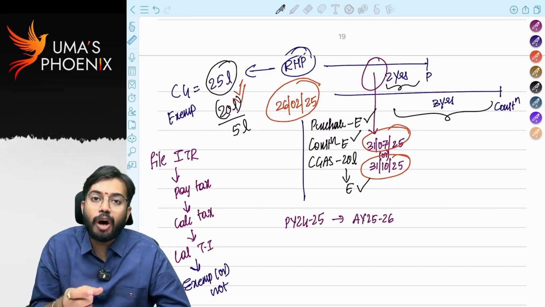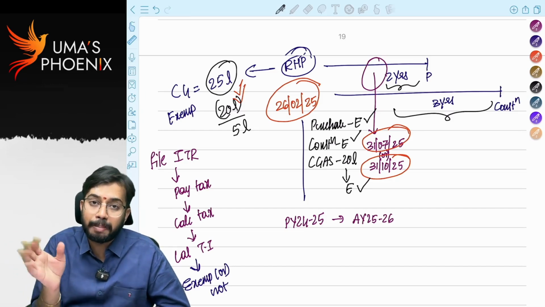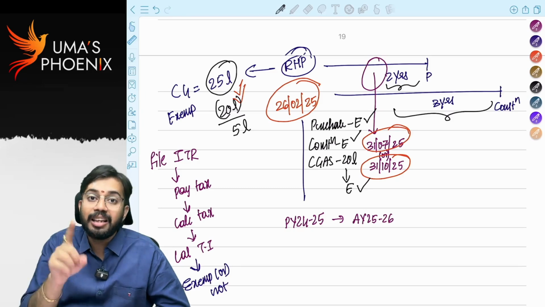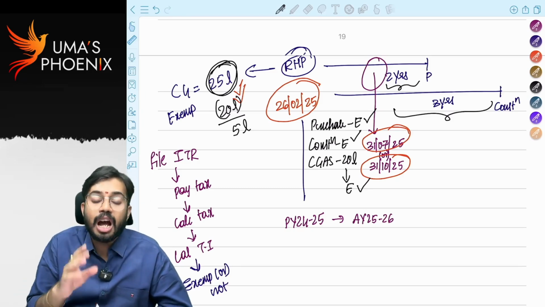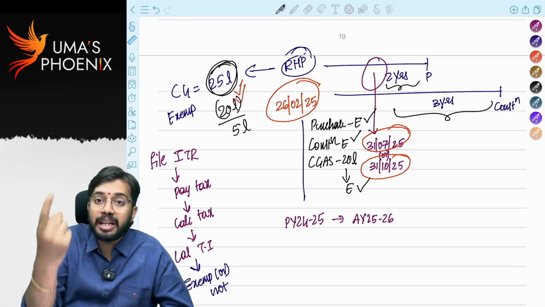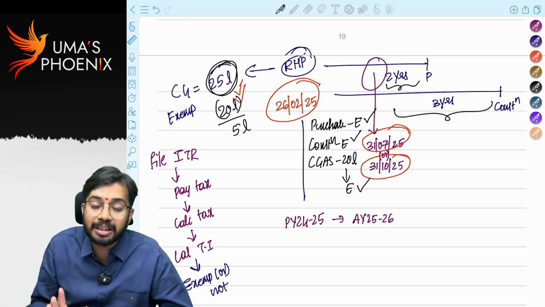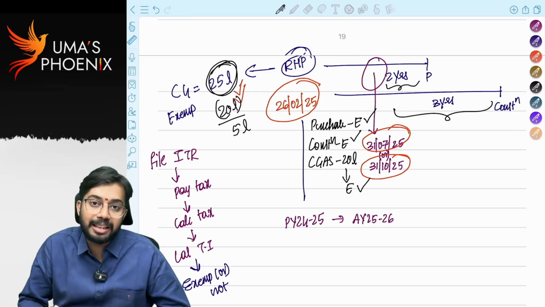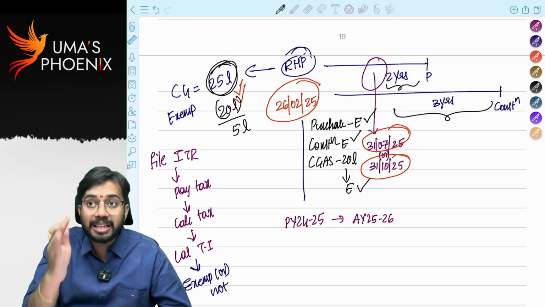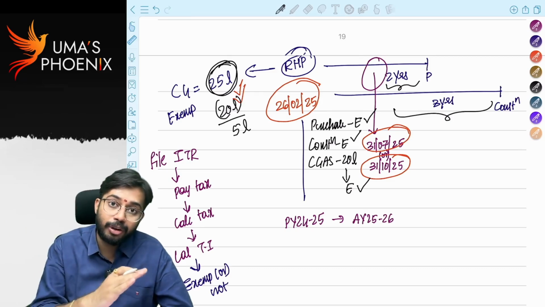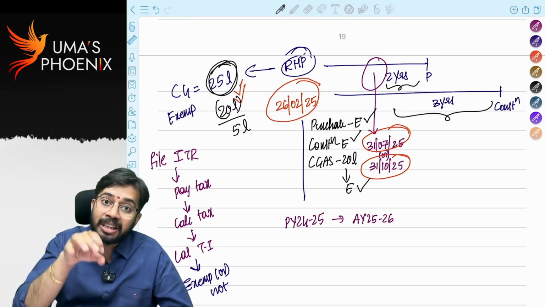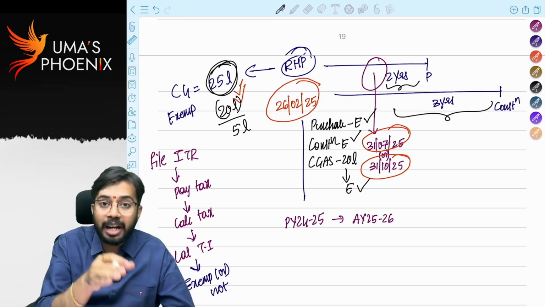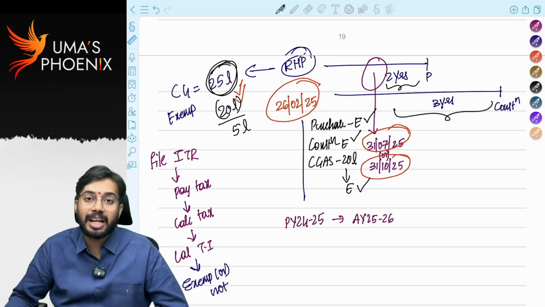Not like that. You wanted to take extra time of 2 years for purchase or 3 years for construction. Then before the due date for filing ITR, whatever the capital gain amount is there, out of that, whatever the amount that is deposited in capital gains account scheme is there, that amount is allowed as exemption. Is it clear? So the due date is the ITR due date. Before the ITR due date only, you have to take the decision. Whatever the amount that is deposited in capital gains account scheme before the ITR due date is there, only that amount is allowed as exemption.